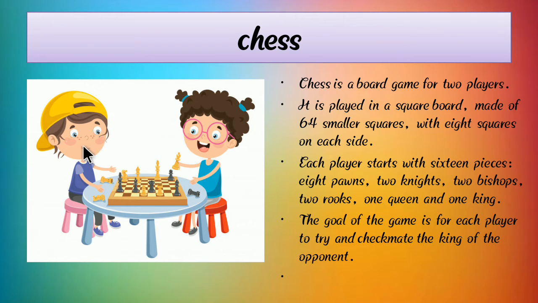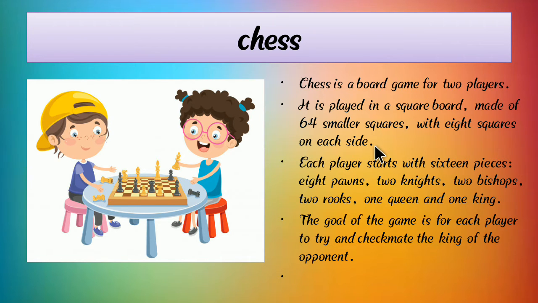So what is this? Yes, here we can see a photograph of chess. Chess is an indoor game. Chess is a board game for two players. It is played on a square board made up of 64 smaller squares, with 8 squares on each side.